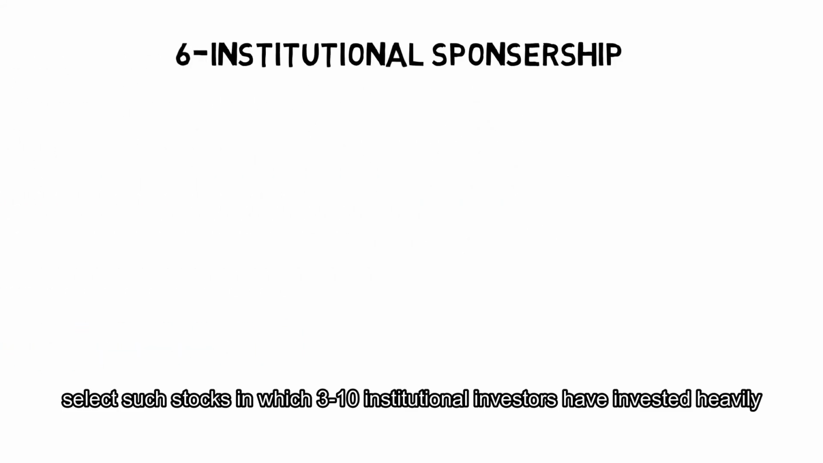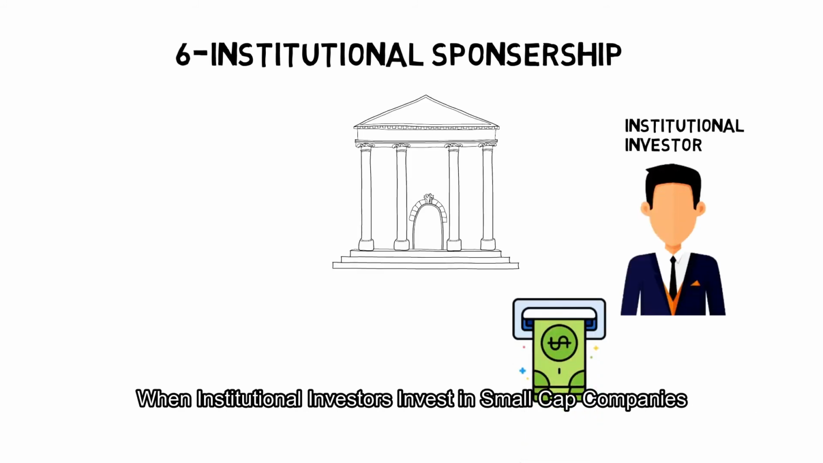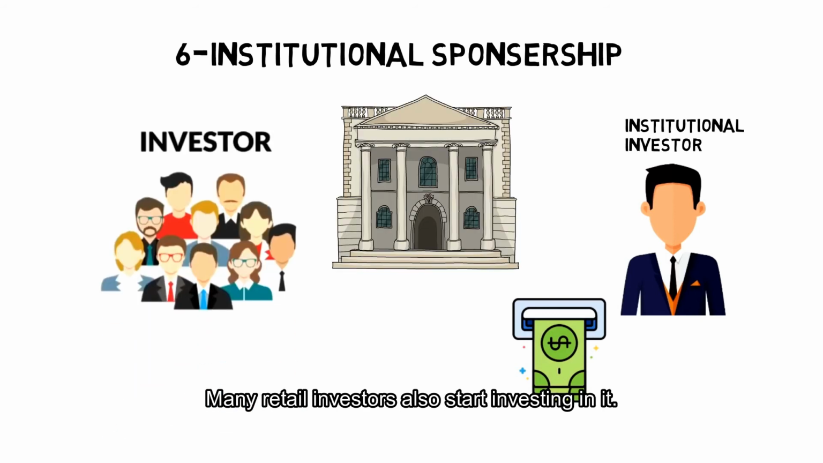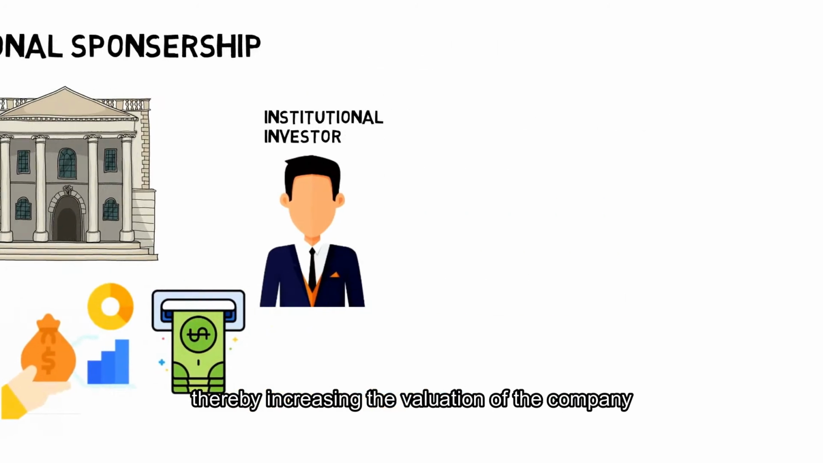Number 6, institutional sponsorship. Select such stocks in which 3 to 10 institutional investors have invested heavily. When institutional investors invest in small cap companies, the price value increases, and after some time many retail investors also start investing in it, thereby increasing the valuation of the company.